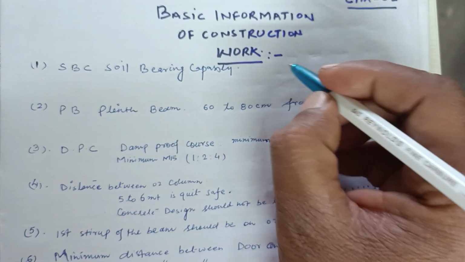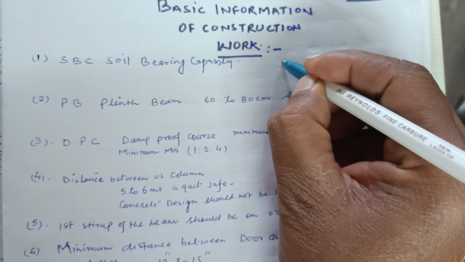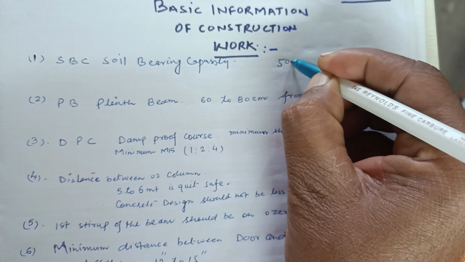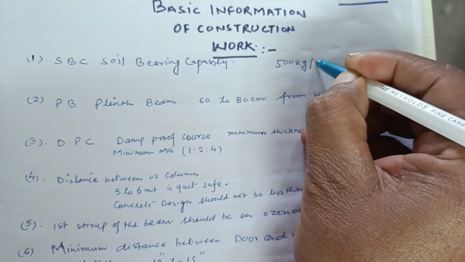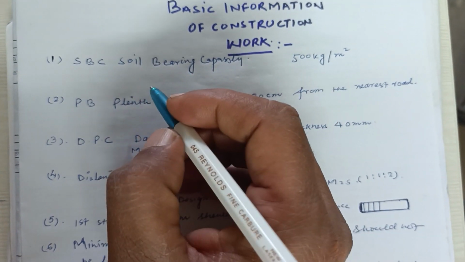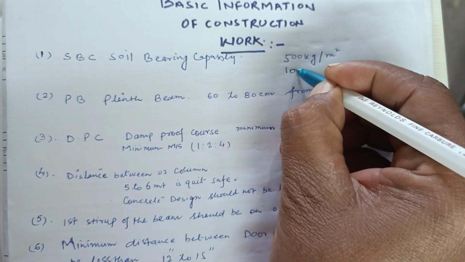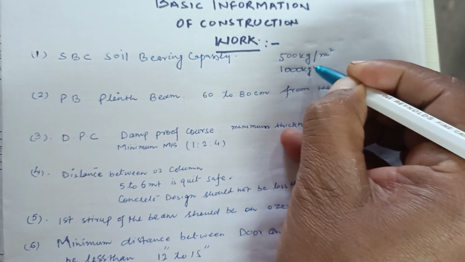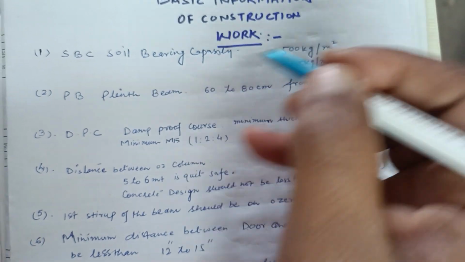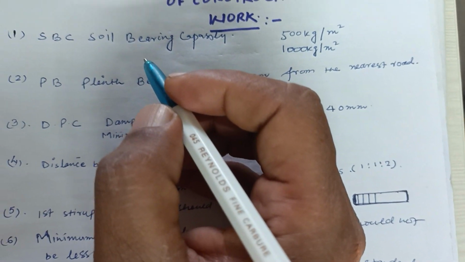Let's assume your soil bearing capacity is 500 kg per square meter, and the design bearing capacity is 1000 kg per square meter. Then what will happen? It will be failure.